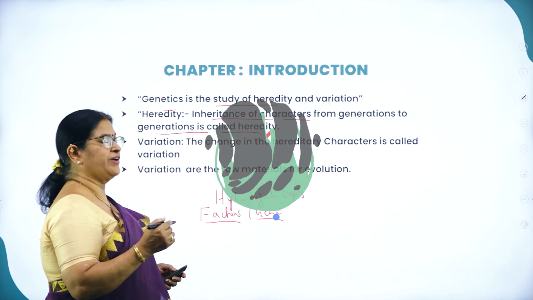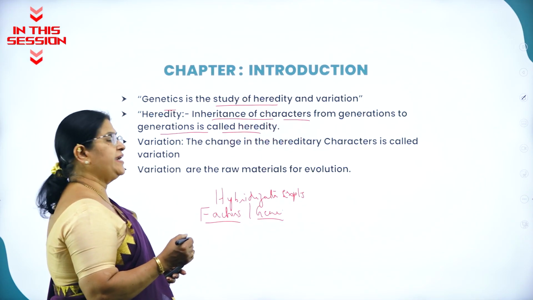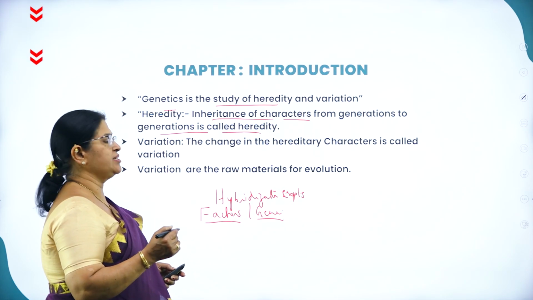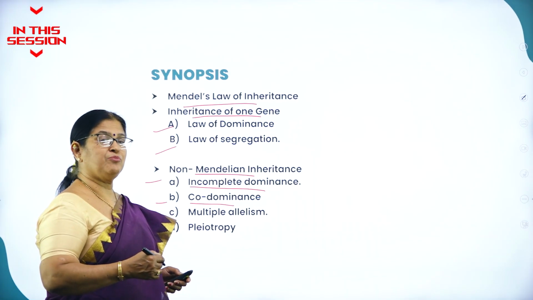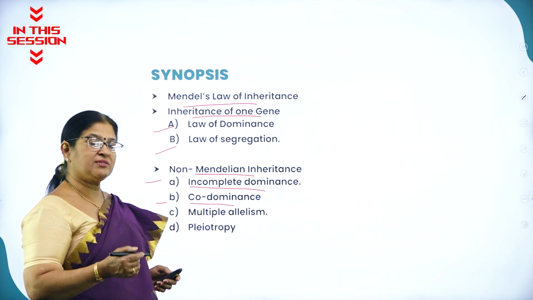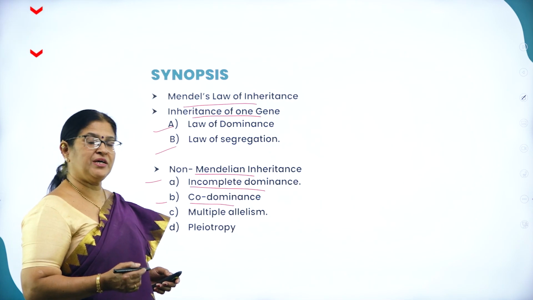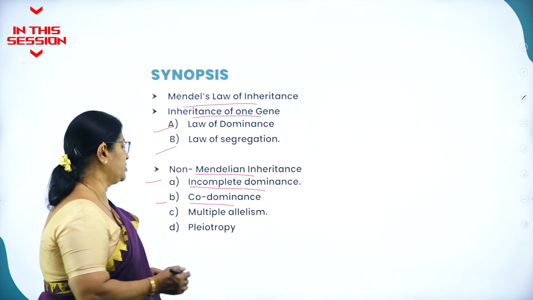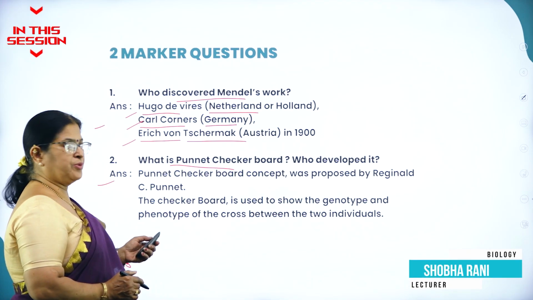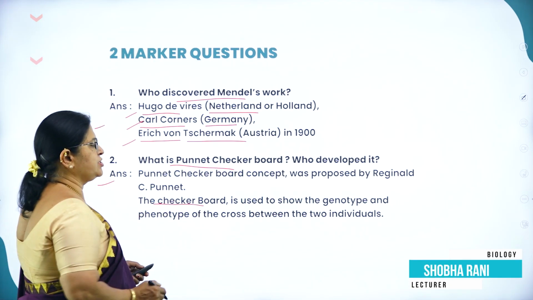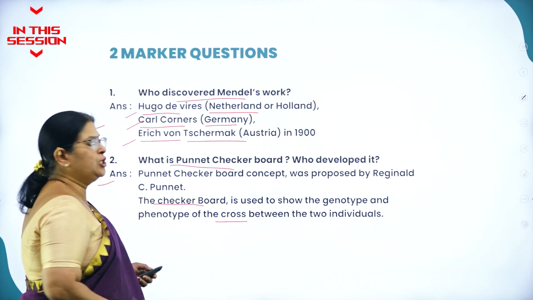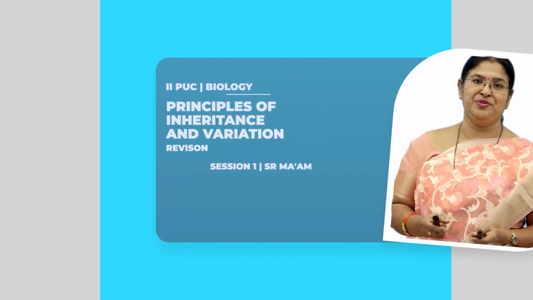Genetics is the study of heredity and variation. Heredity means the inheritance of characters from generation to generation. When genes occur in more than one form, we call it multiple allelism, and the classical example of multiple allelism is ABO blood groups. The Punnett checkerboard concept was proposed by Reginald C. Punnett, and the checkerboard is used to show the genotype and phenotype of the cross between two individuals.